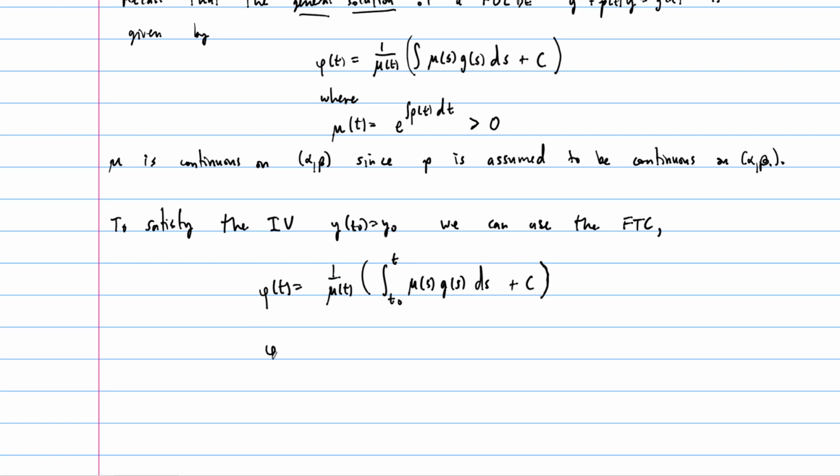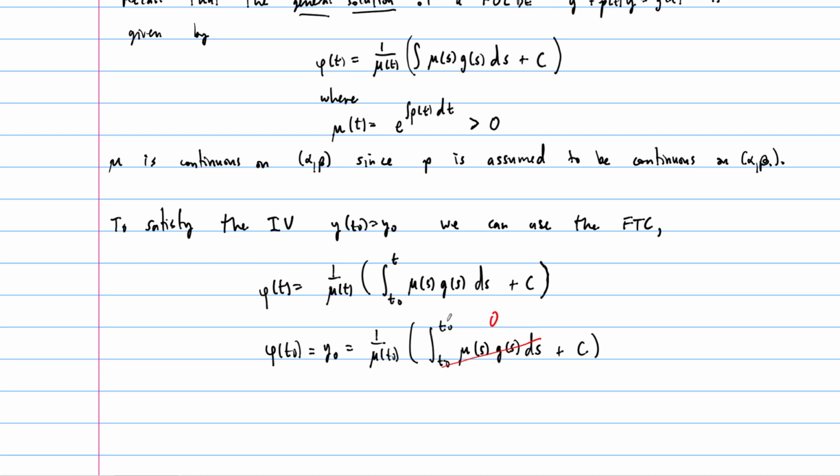So our phi of t naught on one hand should satisfy this initial condition, right? Should equal y naught. But on the other hand, it's going to equal 1 over mu of t naught times the integral from t naught to t naught, which of course is going to be 0, plus C. And so this part is 0, right?